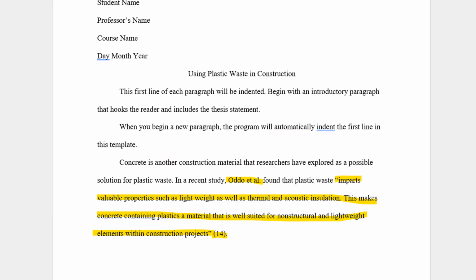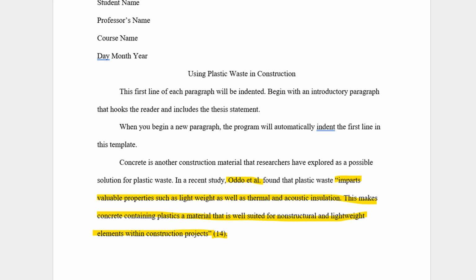In my paragraph, I introduced the quote using a signal phrase with the authors Odo et al. I kept the quotation marks around the exact words I copied and included the page number at the end in parentheses before the period. So, I supported my topic sentence and the thesis with the following direct quote.